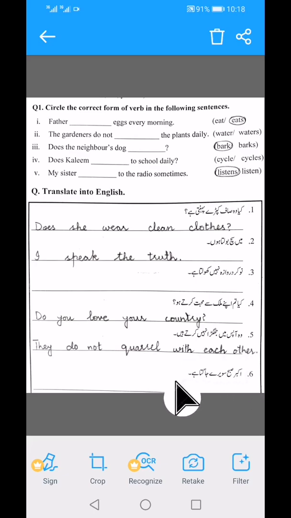Next sentence is: अकबर सुबह सवेरे जागता है। This sentence will be done by you students with the help of this guideline, and this is all about the whole tense, and I hope you have understood the whole tense with rules and regulations about this tense. You will be able to solve now your summer pack work easily. Thank you and Allah Hafiz.